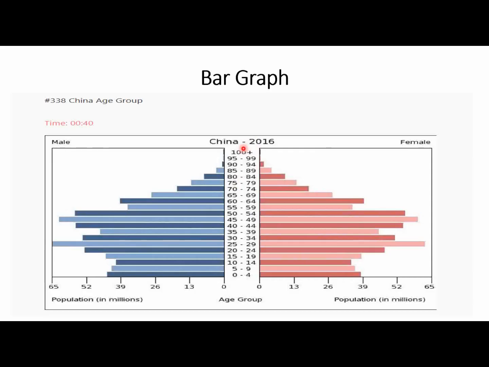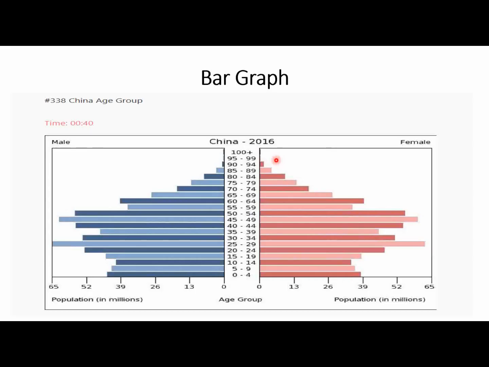The bar graph provides information related to the China age group. The primary feature highlighted in the image are population in millions and the age group. Initially, it presents data regarding male and female. Additionally, it compares the age group for the male and the female. The highest value is represented by the age of 25 to 29, and it's around 65 for male, and it's approximately equal to 65 for the female also, and the minimum value is represented by 0 for both the male and the female for the age group 95 to 99.